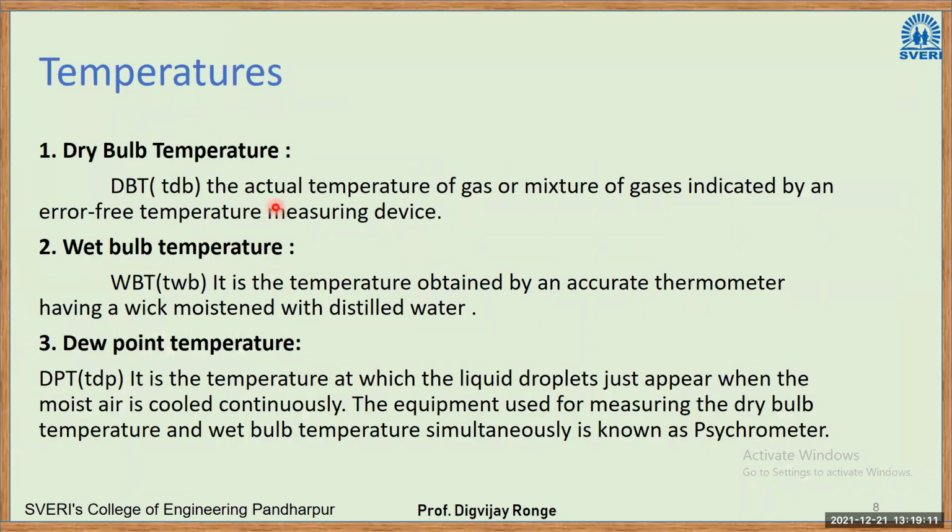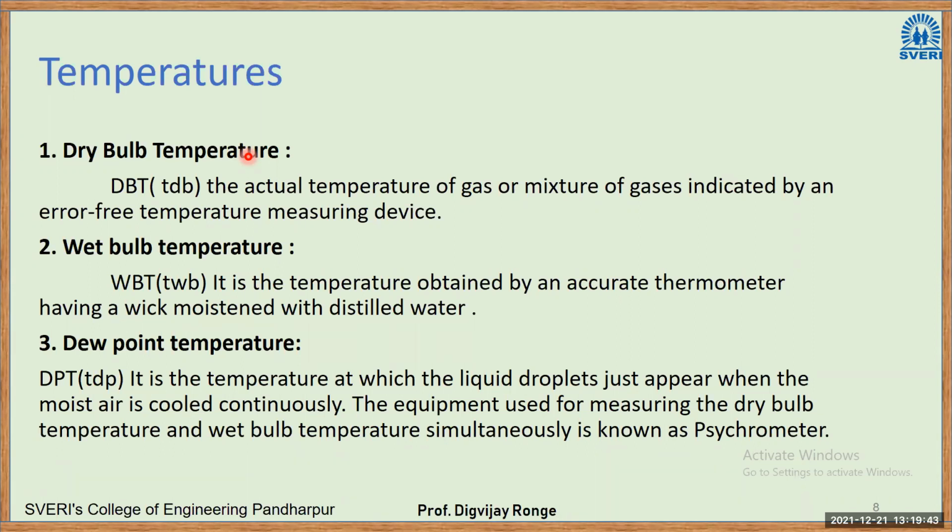Then we have seen psychrometric properties. The first psychrometric property, and a very important one, is the temperature. Up to this date, we have been studying only dry bulb temperature, right? So we use a thermometer, in which we measure the atmospheric temperature. Whatever temperature we measure with the help of a thermometer is the dry bulb temperature. Why dry bulb? Because the bulb at the bottom of the thermometer is dry.